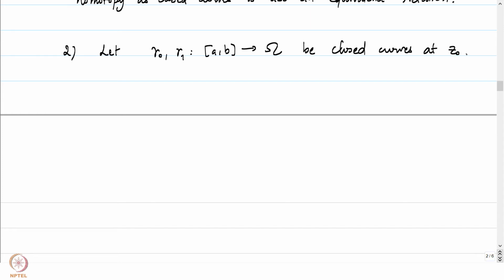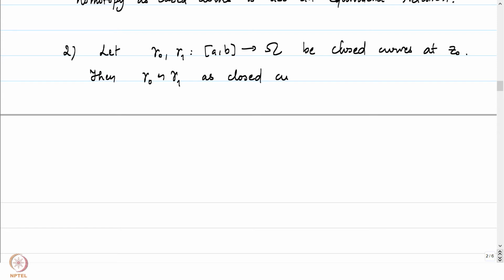That means that its initial point and the terminal point both are the same, and it's the point z0. Then gamma 0 is homotopic. Okay, maybe I will not write that down explicitly. This symbol tilde will be used to denote that it is homotopic. We just proved that it is an equivalence relation, so this is a justified symbol. Gamma 0 is homotopic to gamma 1 as closed curves.